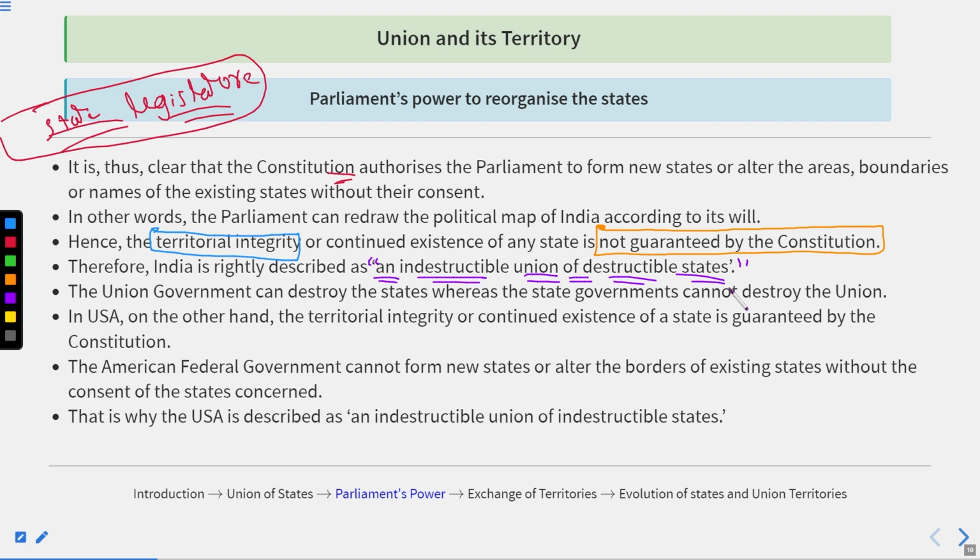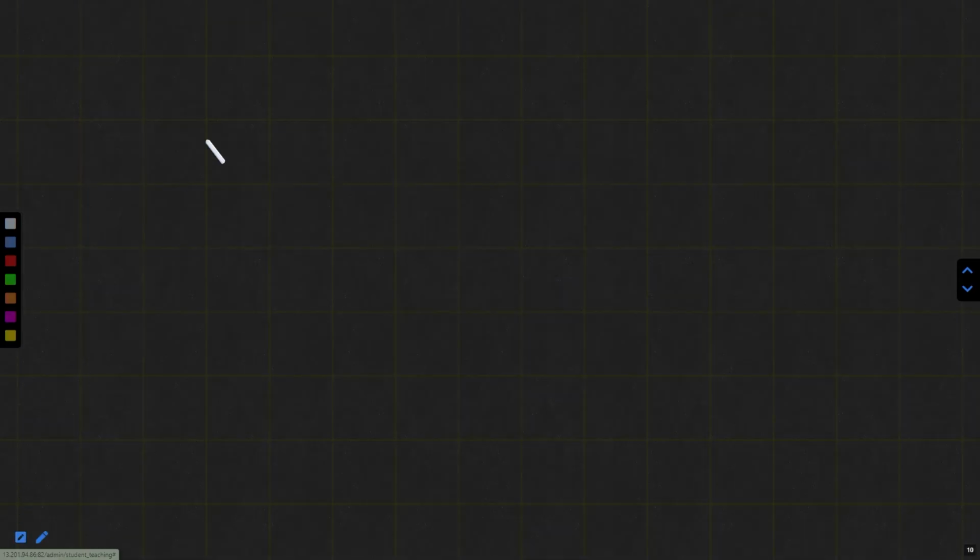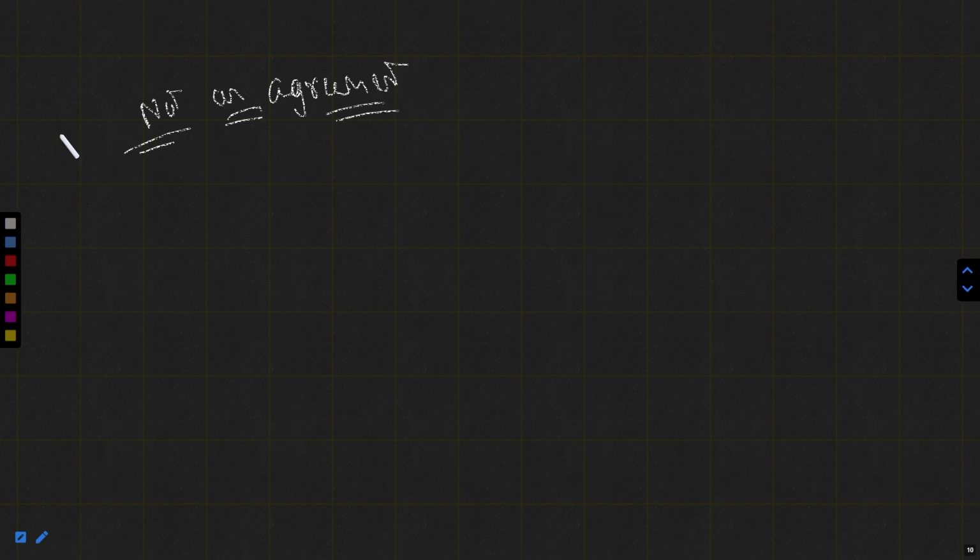If we talk about the previous lecture, we had seen that the Indian Union is not an agreement. That's the first thing we had seen. The second thing we had seen was that no state could leave the nation.